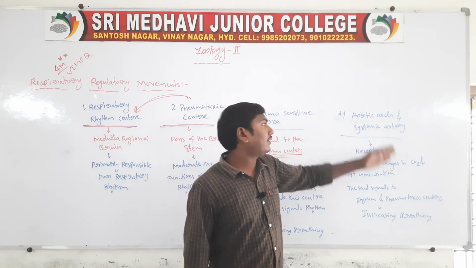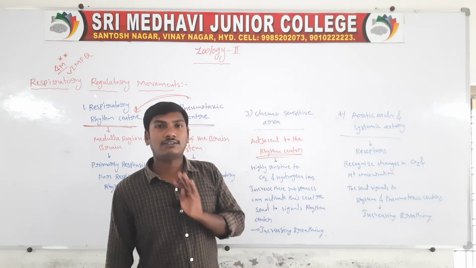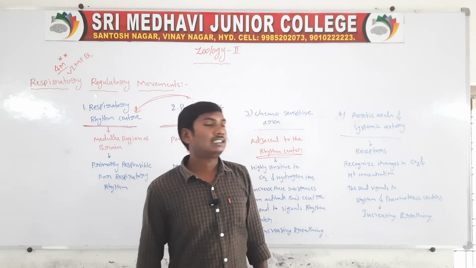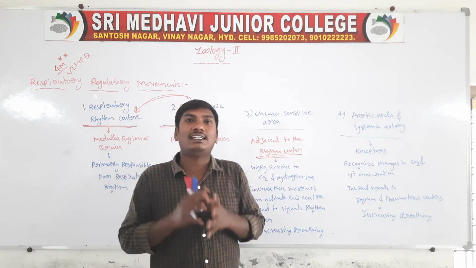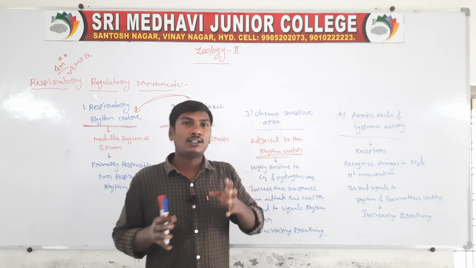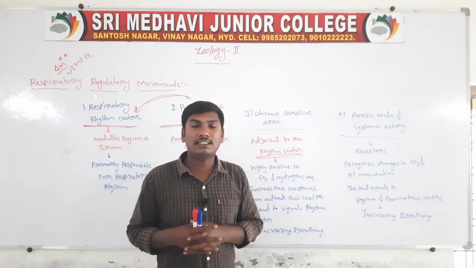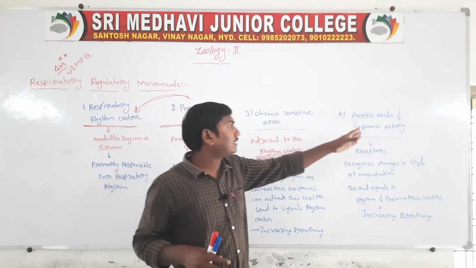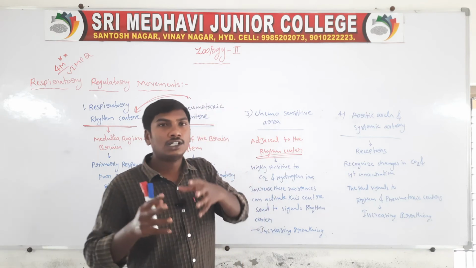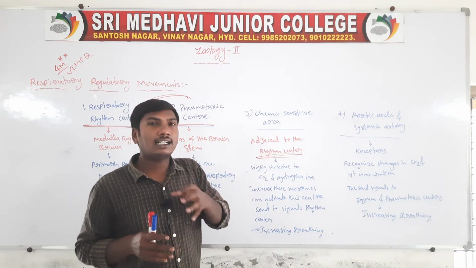Next one, fourth one, aortic arch and systemic artery. These are blood vessels, and the blood vessels have receptors. The aortic arch and systemic artery have receptors.